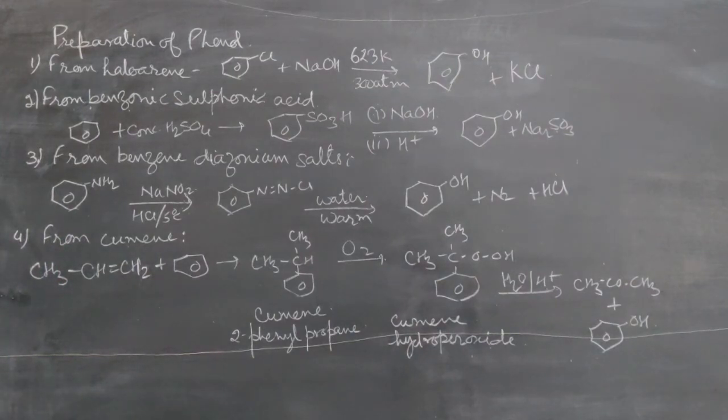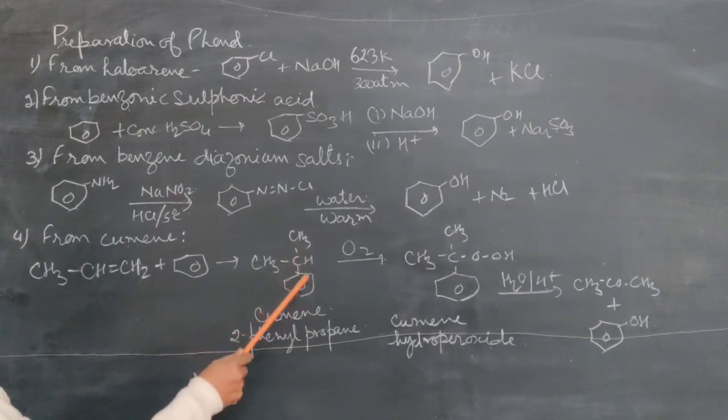Now the next is from cumene. This is the industrial preparation of phenol. Industrially it is prepared from the cumene. Cumene is 2-phenyl propane. Now the 2-phenyl propane is prepared from the propene and benzene. Then it will give an addition product, that is 2-phenyl propane, and it is called cumene.